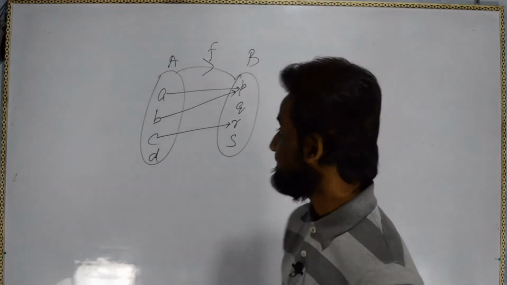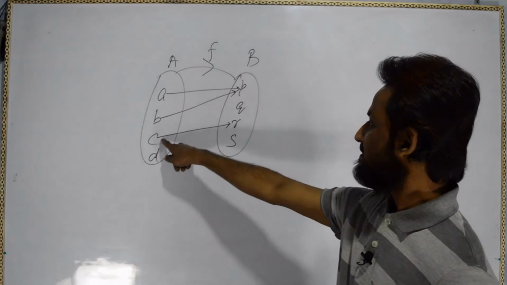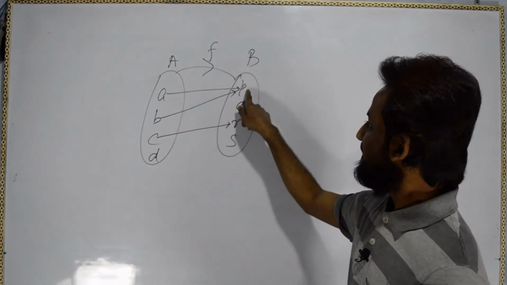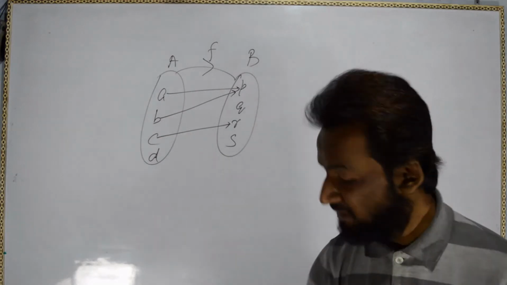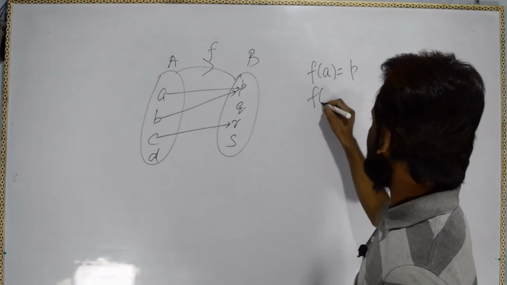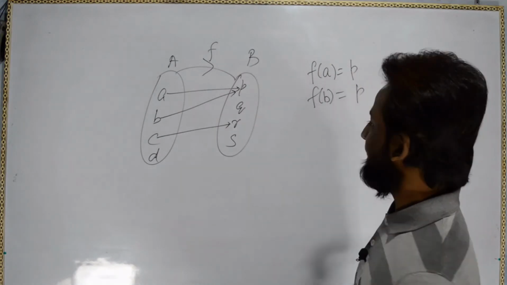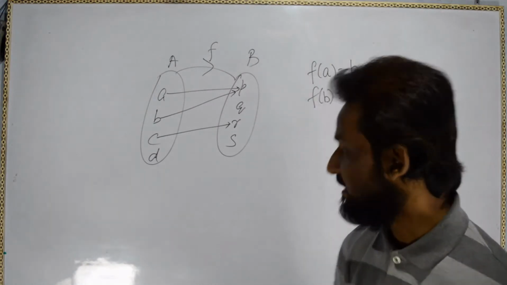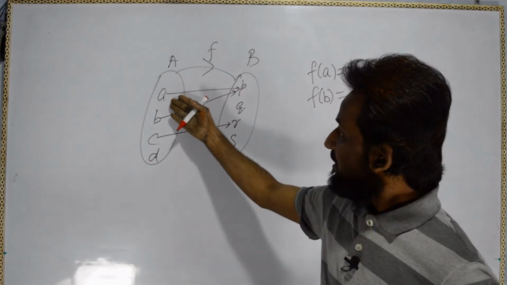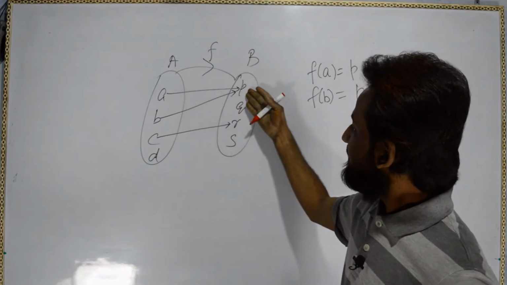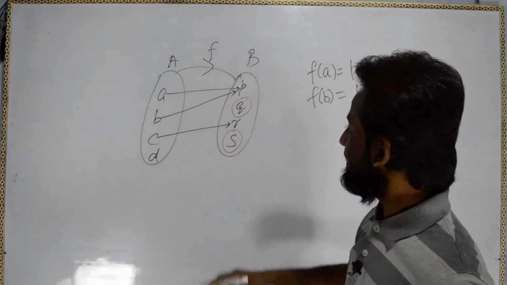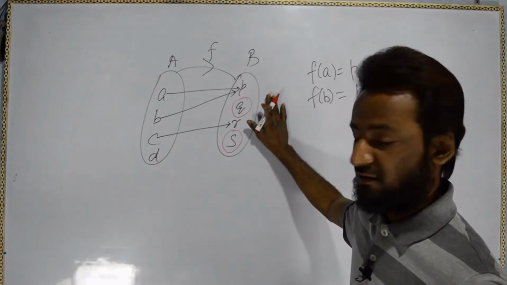Is it a function? From here C is related to R. So R is the father of C, P is the father of A and B. So mathematically we can write f(A) equal to P, f(B) equal to P. And here if a few elements are left, that is not an issue because our definition says that the elements of A should be related to some or all elements. So Q and S are left. In set B, if a few elements are left, that's not an issue.